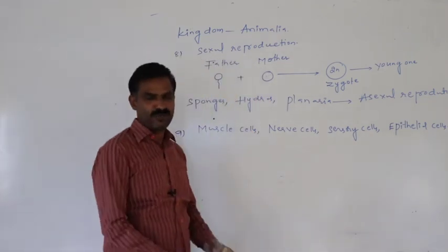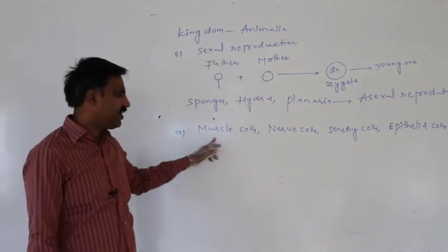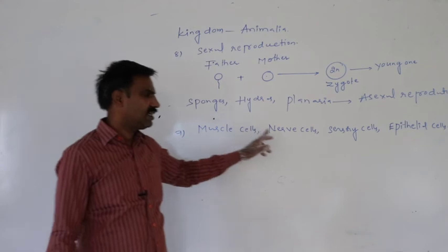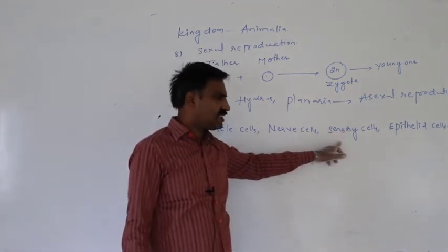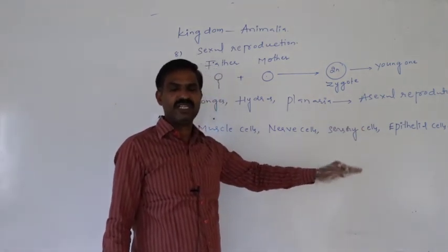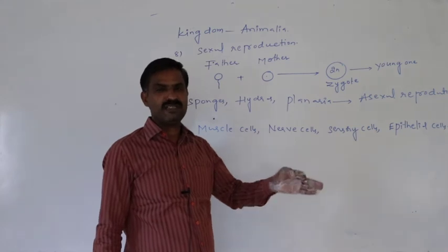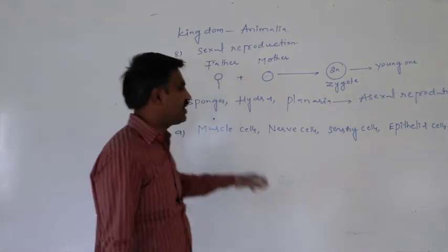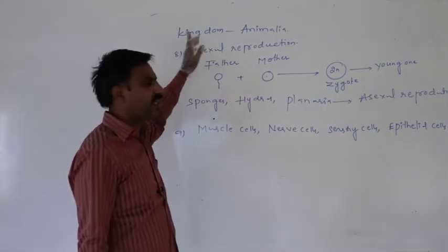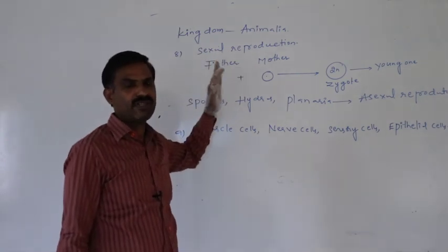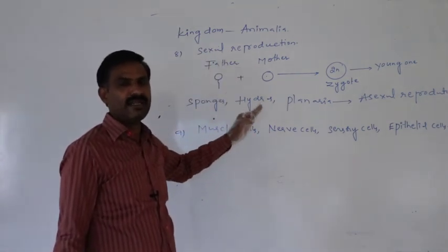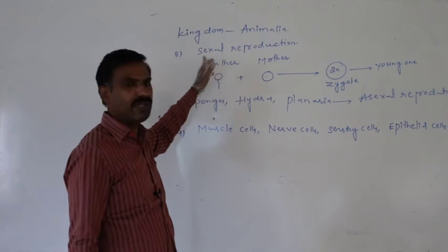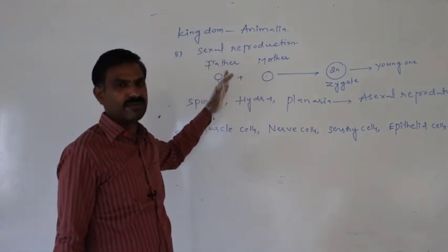Definitely blood cells are also present. These cells commonly appear in the animals of kingdom Animalia. These are the characters of kingdom Animalia animals.